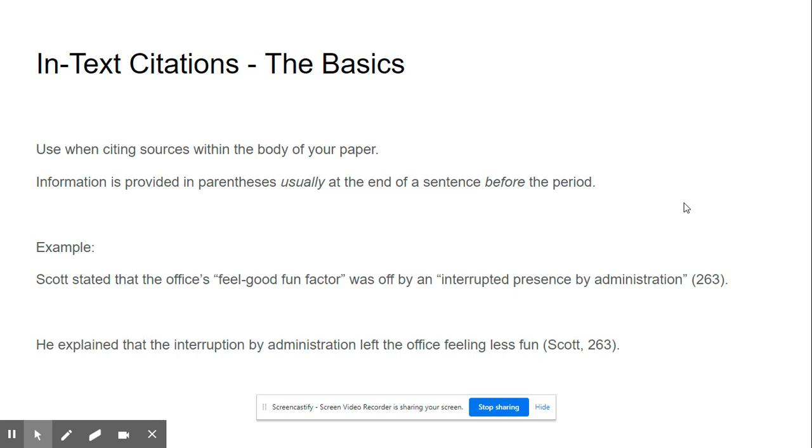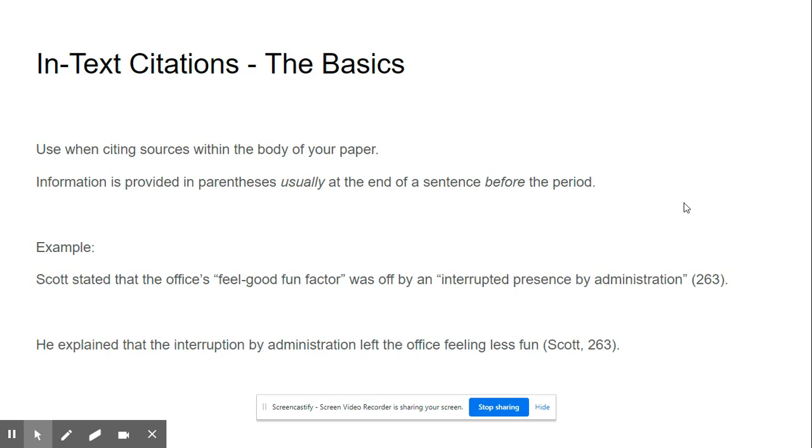The first one is an example of a direct quote. Scott stated that the office's feel-good factor was off by an interrupted presence by administration. And then in parentheses, I have the page in which I'm referring to. So we'll just say that's from page 263 of a book. Okay. Notice the parentheses and the number are before the period. So this is the direct quote. Because I'm saying who said it, Scott, I do not have to put Scott in the parentheses.